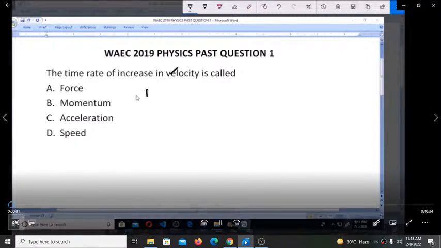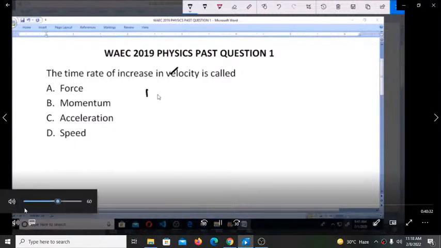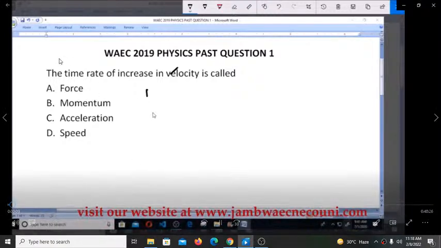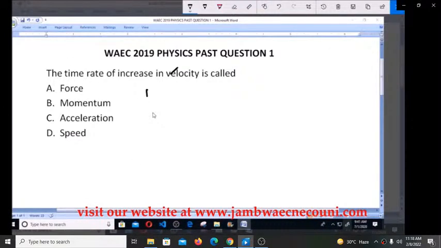Hello and welcome. Today we're going to be looking at WAEC 2019 Physics Past Question number 1. The time rate of increase in velocity is called A. Force, B. Momentum, C. Acceleration, D. Speed.